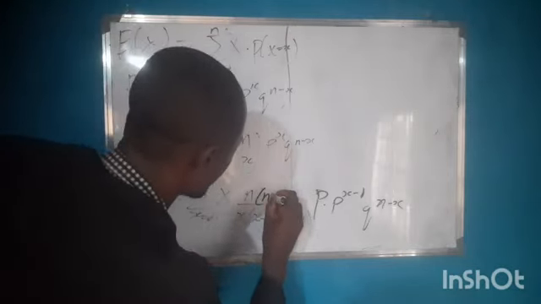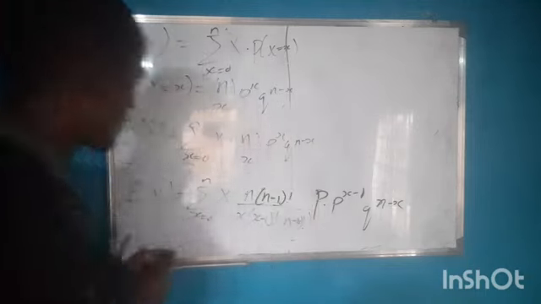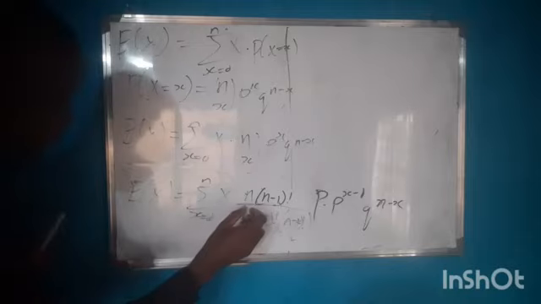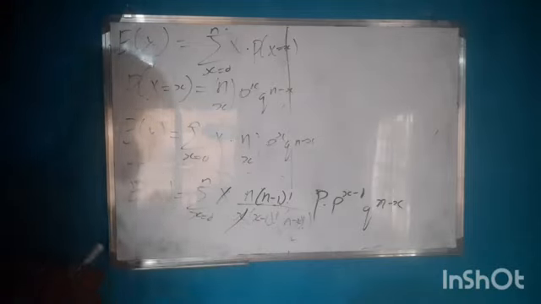n times (n minus 1) factorial. So this x, we cancel this x.